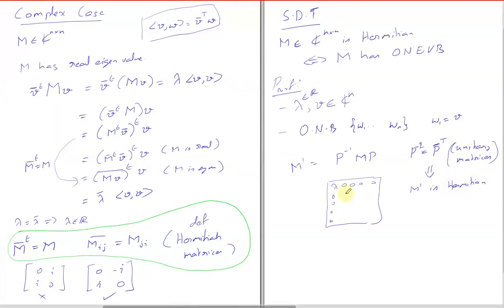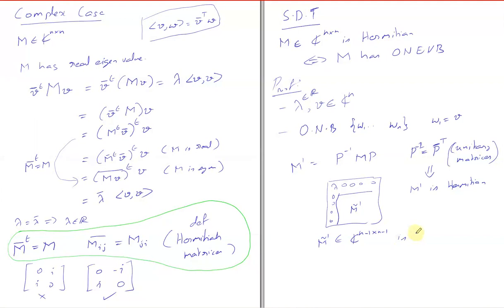Yeah, and if these are zeros, then these also become zeros. That also works for Hermitian, and it will result in M tilde prime, belonging to C raised to n minus 1 by n minus 1, which is Hermitian.